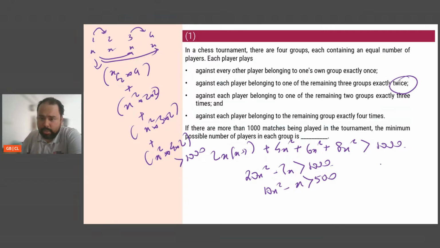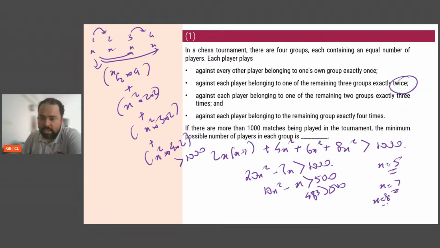Let's put something randomly. Let's put n equals 5. Then 25 into 10 is 250. 250 minus 5 can't be greater than 500, so n has to be greater than 5. Let's say I put n equals 7. Then n squared is 49. 490 minus 7 is 483. It is not greater than 500. This is wrong, but I know I'm very, very close now.